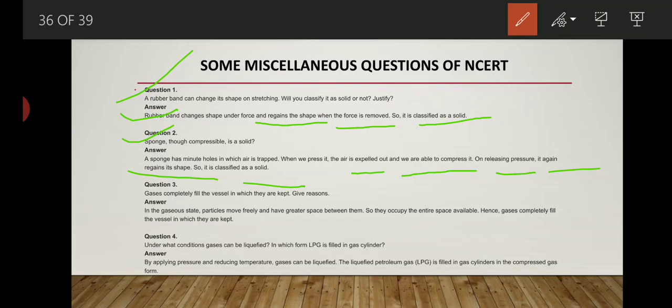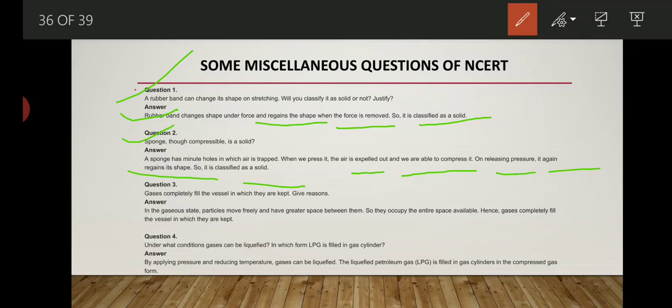Third question: gases completely fill the vessels in which they are kept. Give reason. The reason is only one. In the particles of gases there is a huge intermolecular space and the force of attraction working between them is negligible. So the particles of gases are free to move anywhere. Whenever we fill any gas in any container, it completely fills it because the particles are moving randomly and are free from each other.